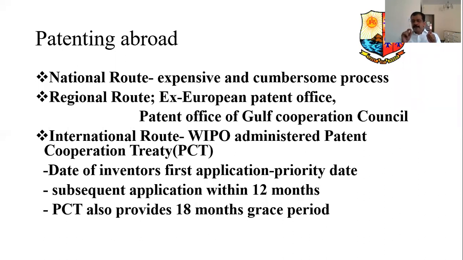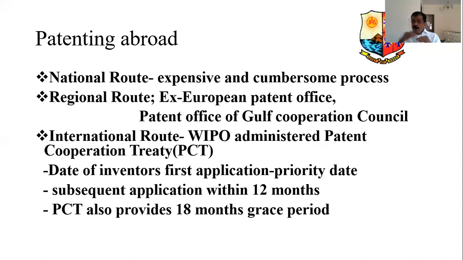I can explain again. Suppose you file the patent application today. From today, within 1 year, you can apply for the patent internationally anywhere. What is the advantage? The priority date given in all those applications will be today's date only, the first filing date.